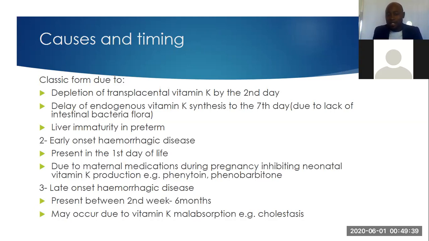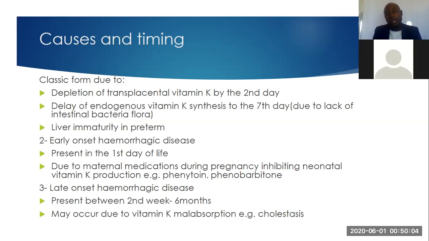As a result of these vitamin K deficiencies, you will find that these infants are presenting with signs and symptoms of a hemorrhagic condition. Also, it may come as a result of delayed endogenous vitamin K synthesis on the 7th day, which is mostly a result of lack of intestinal bacterial flora that is supposed to form in the intestines.